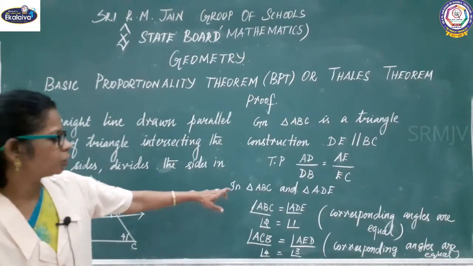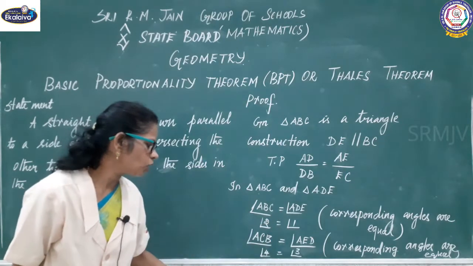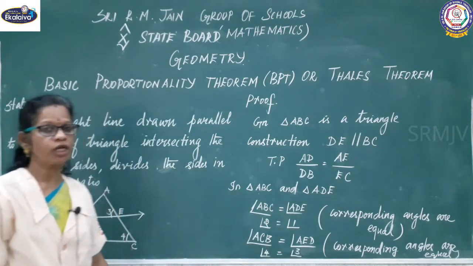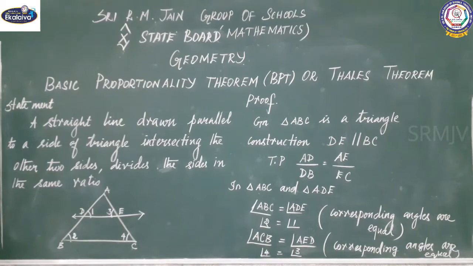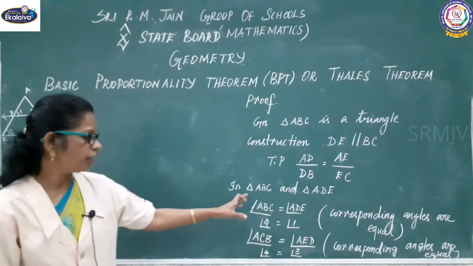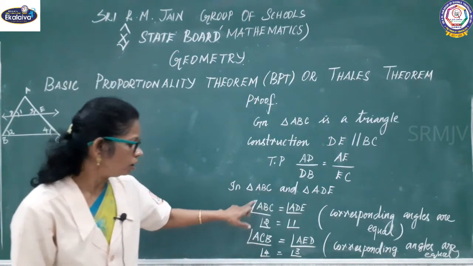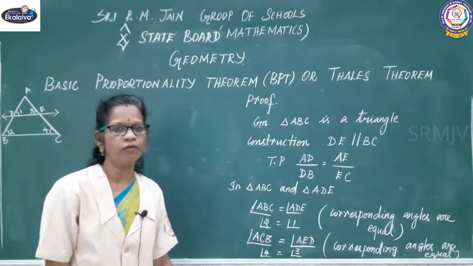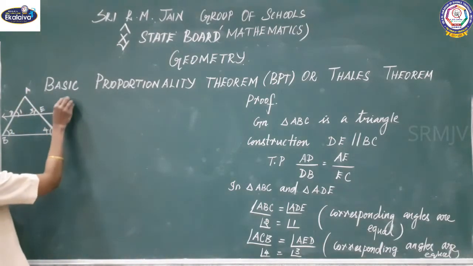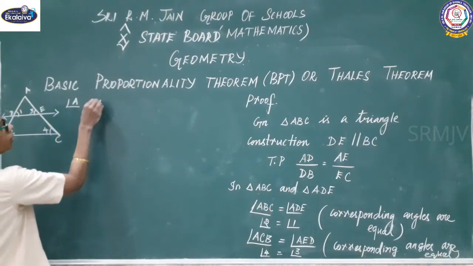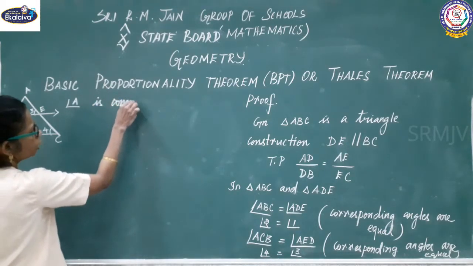You said you are taking two triangles. These two angles are equal and these two angles are equal. How did you say it is equal? Because you drew a line that is parallel to the opposite side. It will act as a transversal, so corresponding angles are equal. I said in triangle ABC and triangle ADE, two angles are equal. One more thing: angle A is common. Then what can you observe, children?